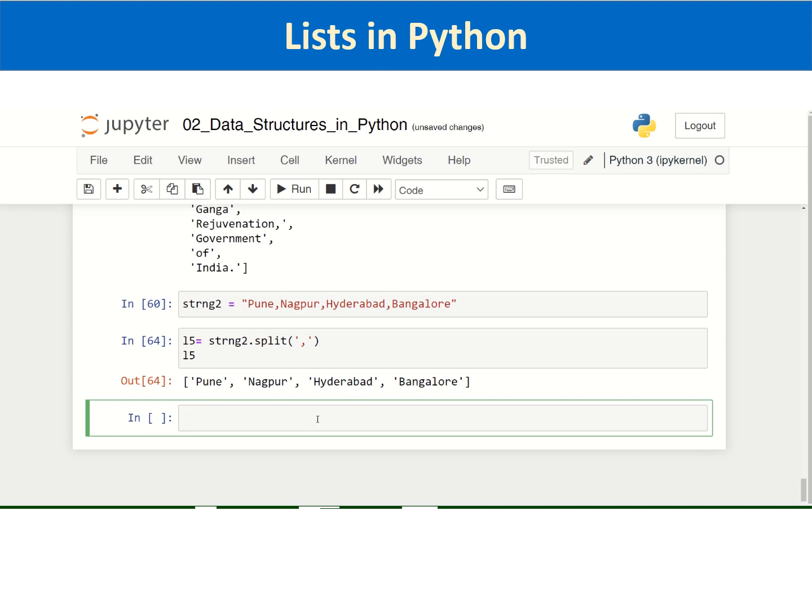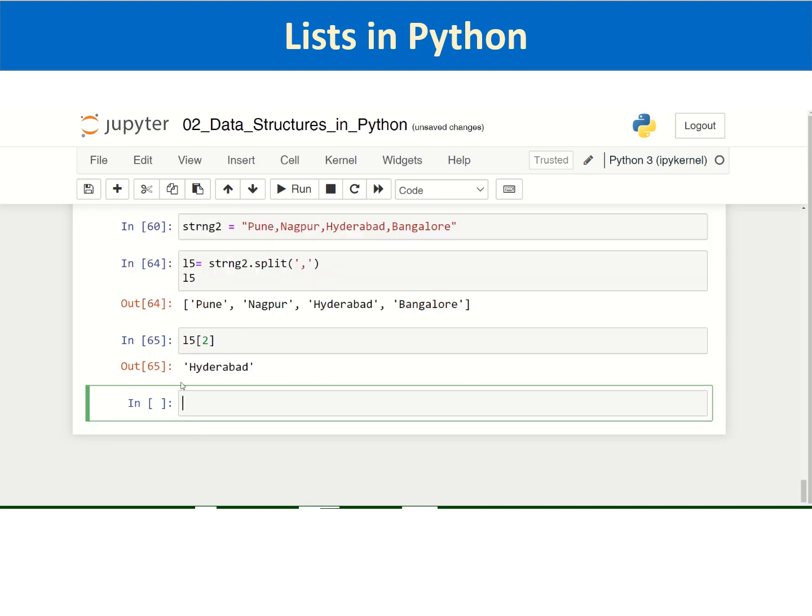So I want to access the element Hyderabad from this list. Its index is 0, 1, 2. So you can access it by simply passing the name of the list, square brackets, and then the index of the element, which will access the element. So it is similar to what we have seen in tuples and strings. And then slicing, yeah, it's the same thing.